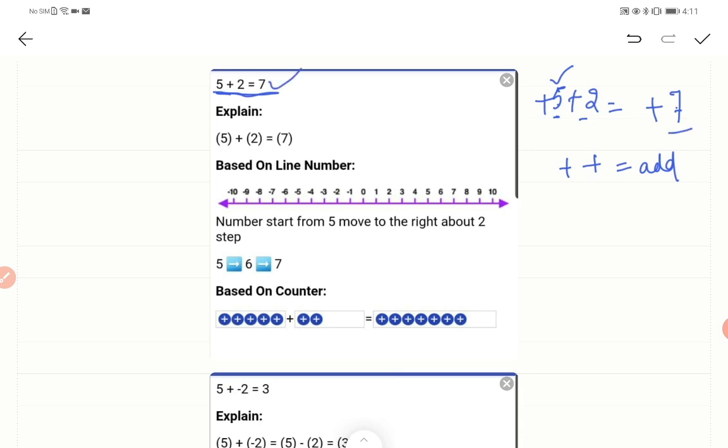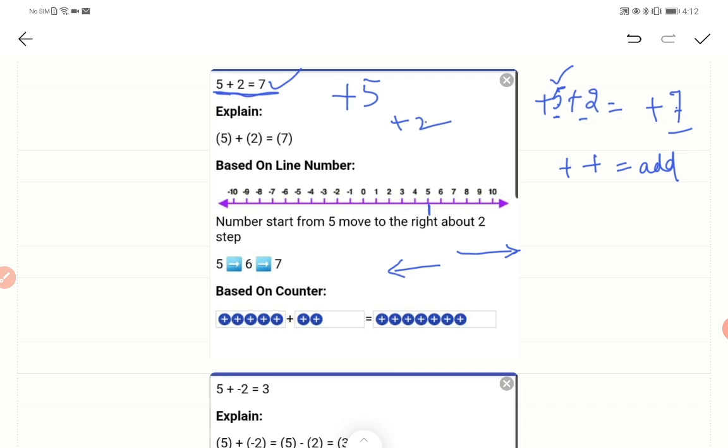Now let's see how to get the answer using your number line. It's very simple. So the first number is what? Plus 5, right? So come to plus 5 on the number line. Now what is the next number? It is plus 2. Just remember only one thing: if it is plus, you need to go to the right. If it is minus, you need to go towards the left. So here it is plus 2.